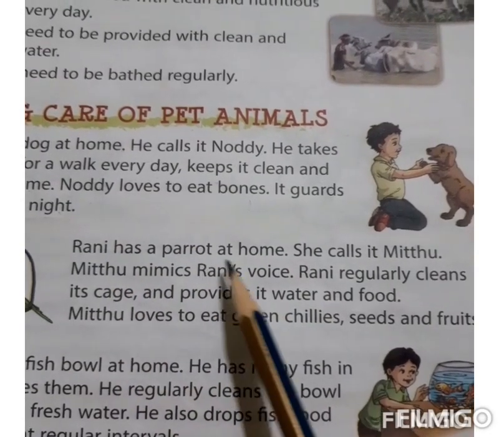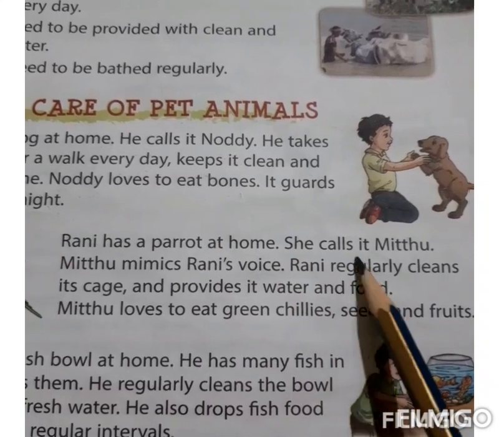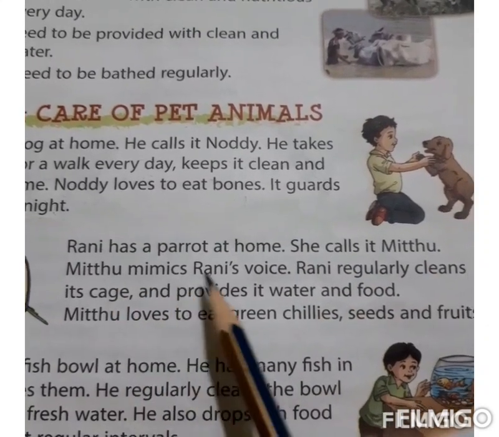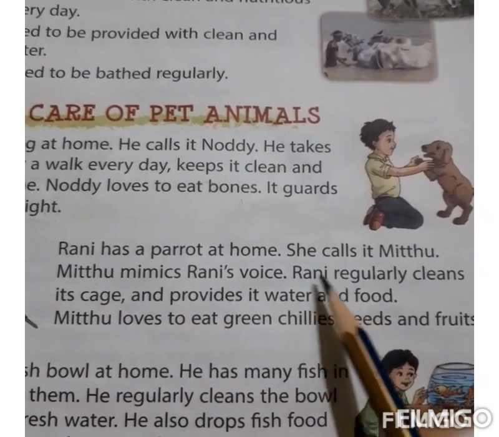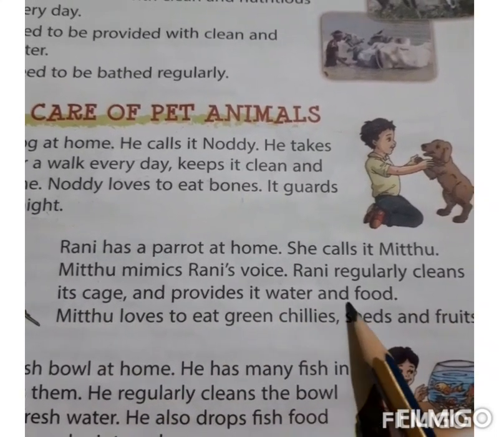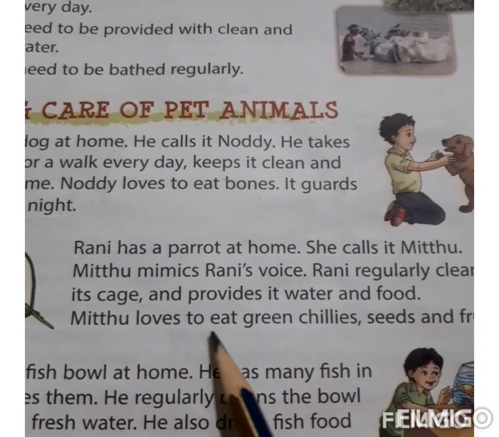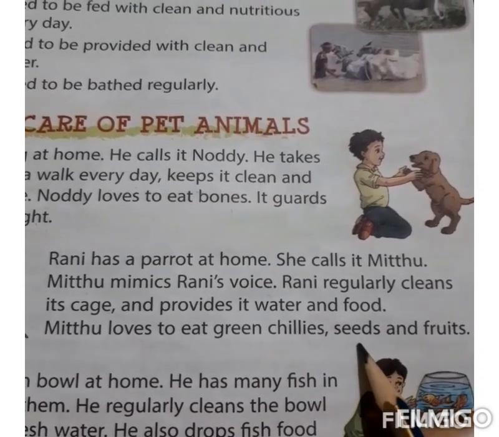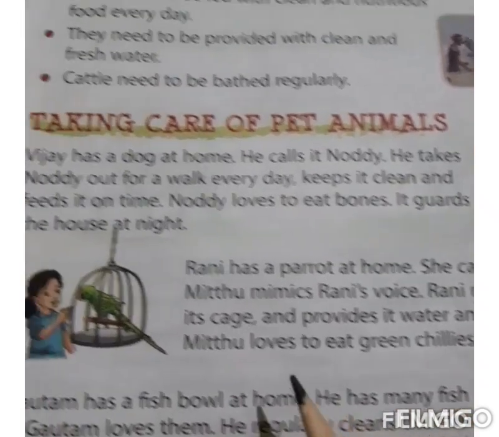Rani has a parrot at home. She calls it Mittu. Mittu mimics Rani's voice. Rani regularly cleans its cage and provides it water and food. Mittu loves to eat green chilies, seeds and fruits.